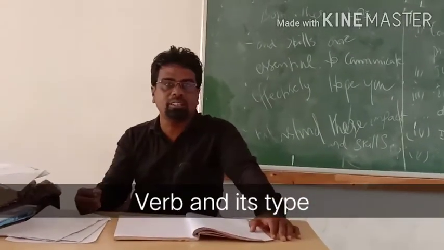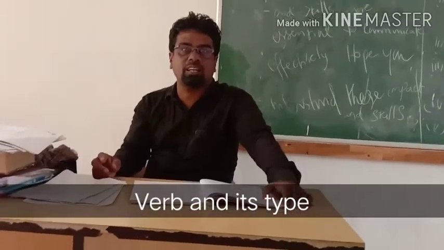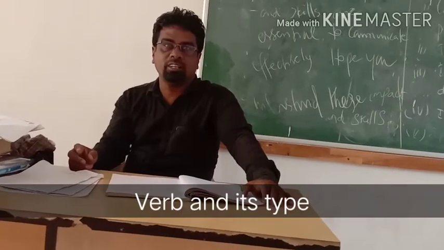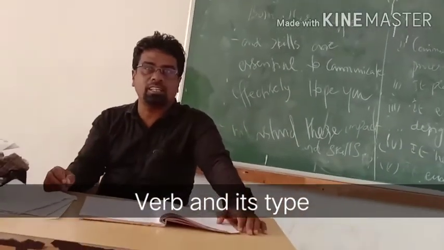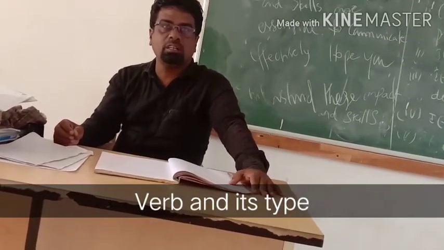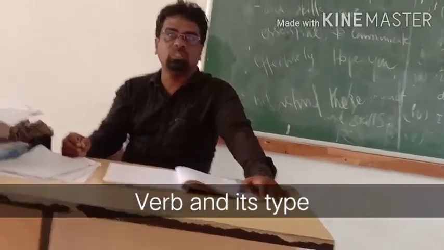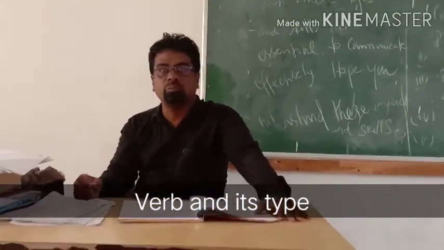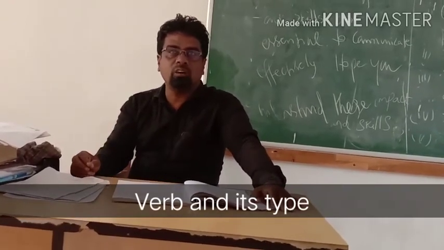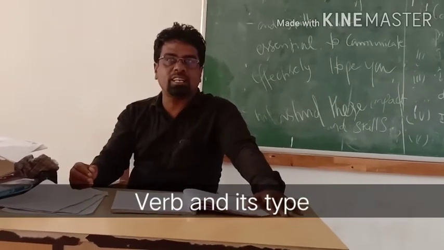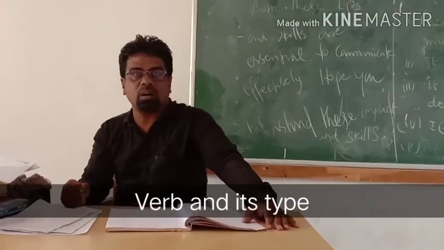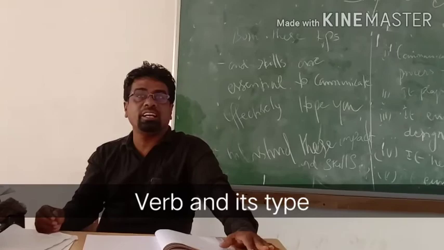Now, revision. I am revising for you. What is a verb? A verb is an action, with an object to receive the action. So what is a transitive verb? A sentence which has an object is called a transitive verb. Examples: I go to Chennai. I play football. I make a plan. I create a design. I open a website. If there is an object in the sentence, it becomes a transitive verb. When there is no object in the sentence, it becomes an intransitive verb.